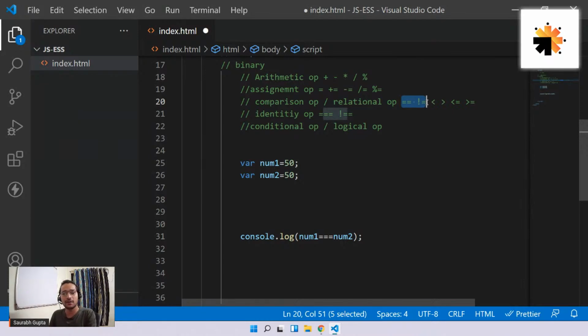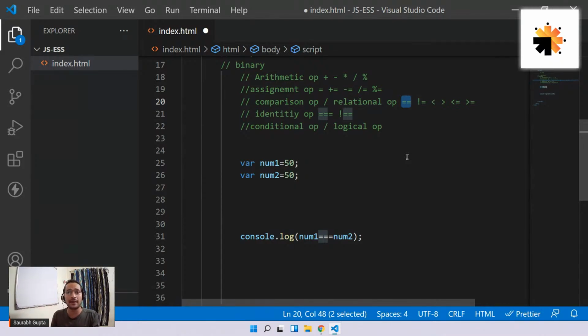Is that cleared? Pooja Yadav, repeat. See, simple Pooja, in simple terms, double equal to only checks if they look same. So a number 50 and a string 50 are same for double equal to. But for triple equal to, it should be both numbers.